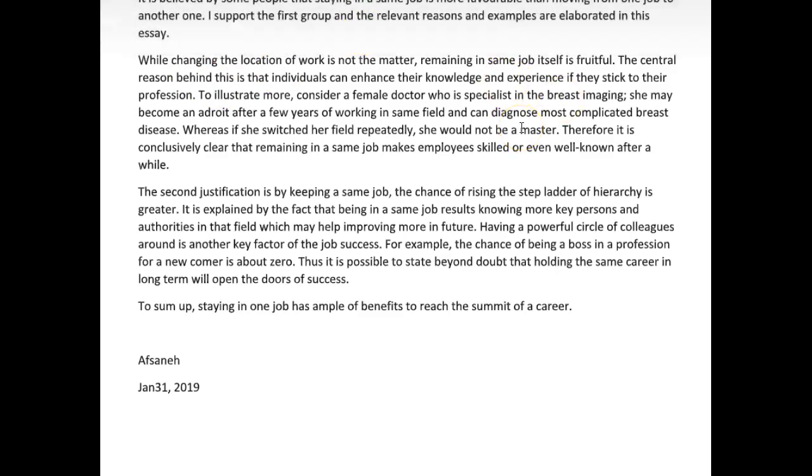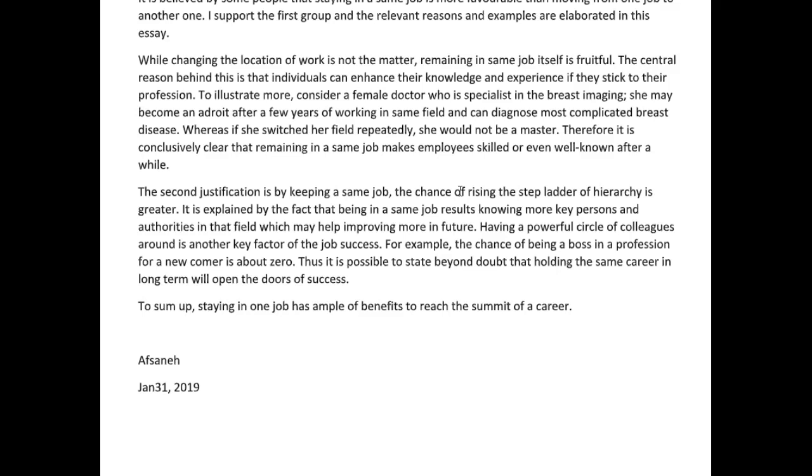Okay, let's see. Now, alright, let's go to the second paragraph. The second justification is by keeping the same job, the chance of rising up, no, we don't call it the step ladder of hierarchy, we call it the career ladder. There's a very specific expression for this, so let's use it. The chance of rising up the career ladder is greater.